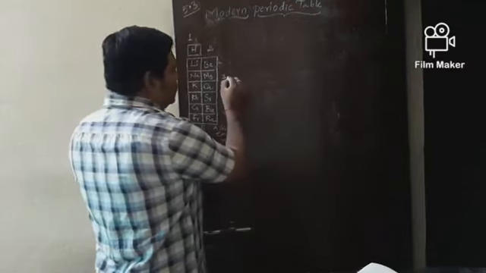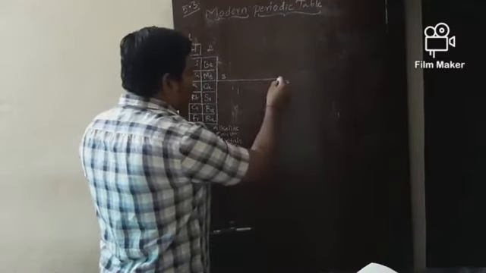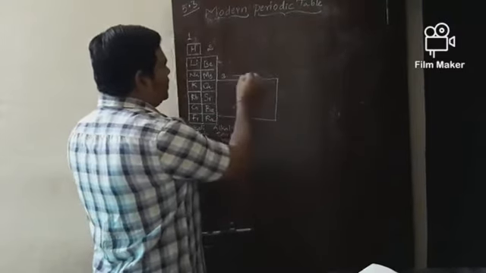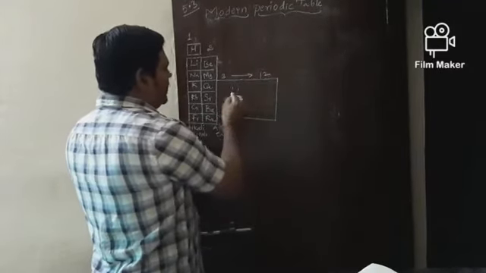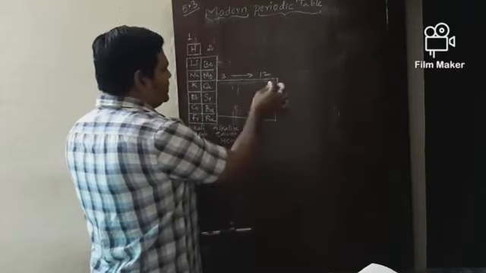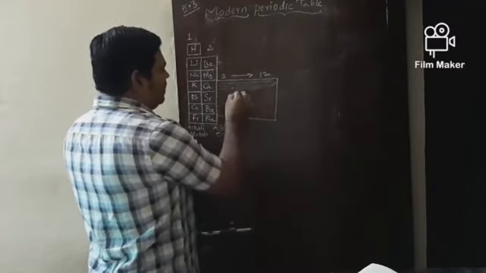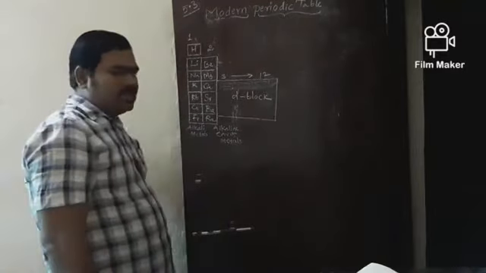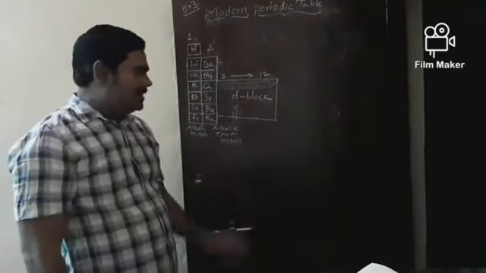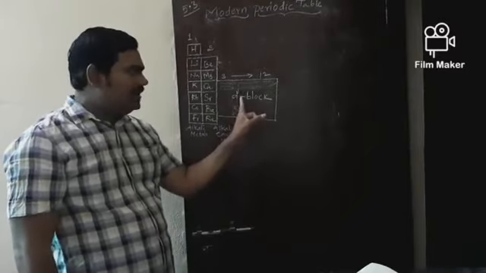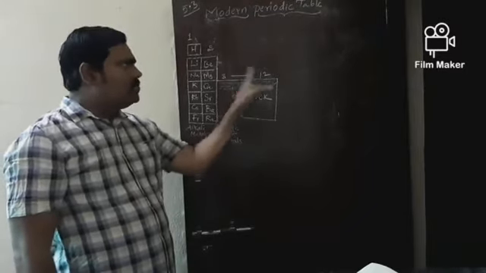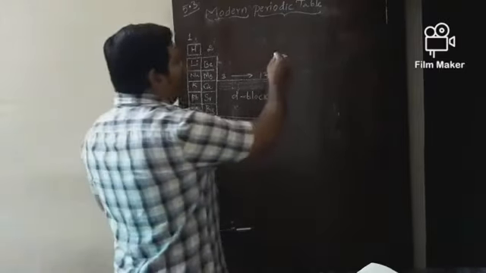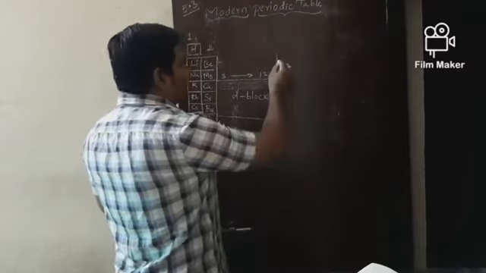That means groups 3 to 12 come under transition elements. This block is also called the D block, which we are not able to study at 10th CBSE level. That's why I am not explaining these groups. What is that? D block. Group numbers 3 to 12 subgroups come under which block? D block. And from group number 13 onwards we will continue.